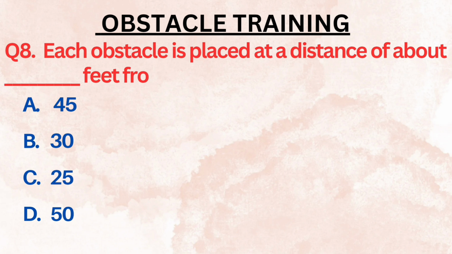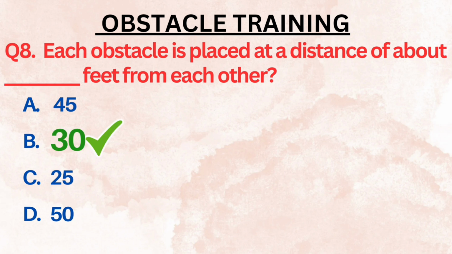The next question we have, each obstacle is placed at a distance of about dash feet from each other. It means एक ऑब्स्टेकल दूसरे ऑब्स्टेकल से कितने फीट की दूरी पर होता है? Your options are 45, 30, 25 or 50. Quickly recall the answer if you can. The right answer for this question is 30 feet. So the distance is 30 feet between each obstacle.